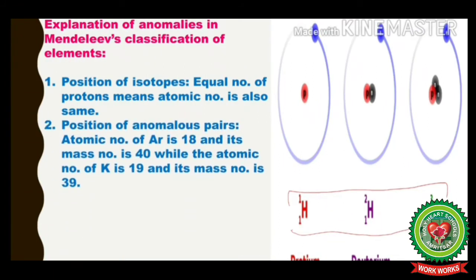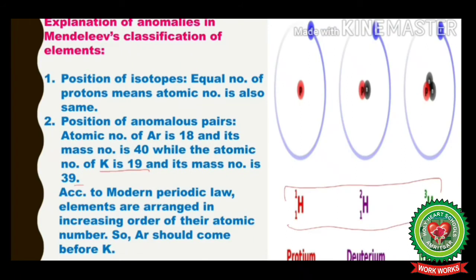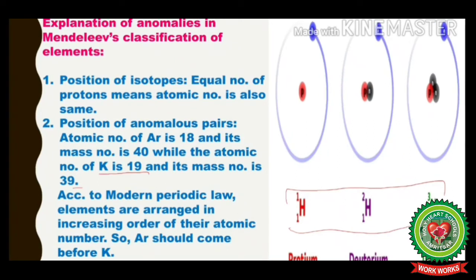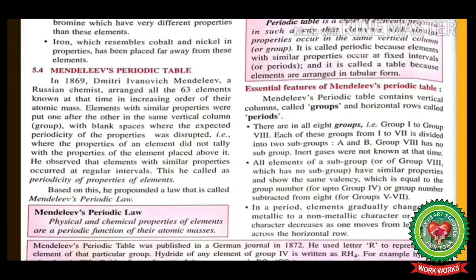The second anomaly that Moseley explained was the position of anomalous pairs. Now the atomic number of argon is 18 and its mass number is 40, while the atomic number of potassium is 19 and its mass number is 39. According to modern periodic law, elements are arranged in increasing order of their atomic number, so argon should come before potassium. In this way, the modern periodic law formed the basis for the new type of classification.